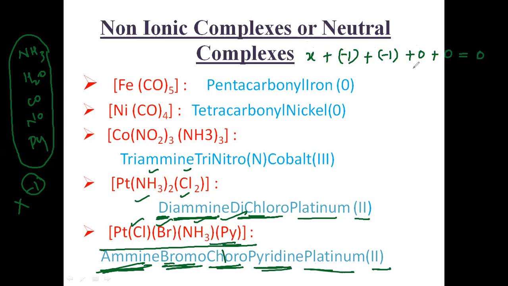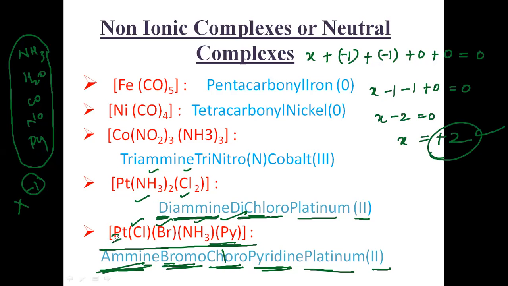Then total will be 0. x -1 -1 plus 0 is equal to 0, then x -2 is equal to 0, then x is equal to plus 2, the oxidation state of the platinum. In this way, I will write the names of different complexes. This is the nomenclature for non-ionic or neutral complexes.